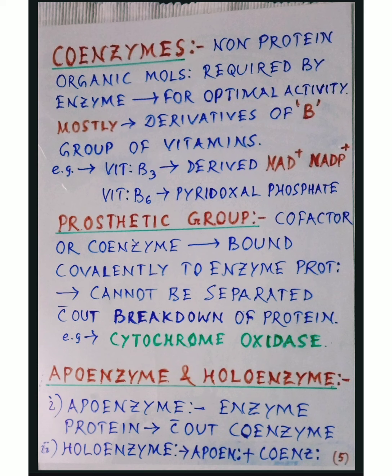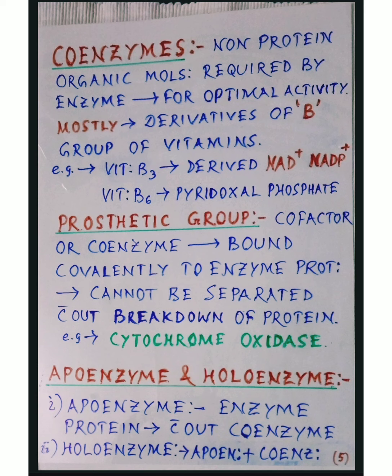As for example, vitamin B3 gives NAD+ or NADP+. Similarly, vitamin B6 gives pyridoxal phosphate. Other examples are vitamin B1, thiamine pyrophosphate, and vitamin B2, riboflavin, giving FAD and FMN.